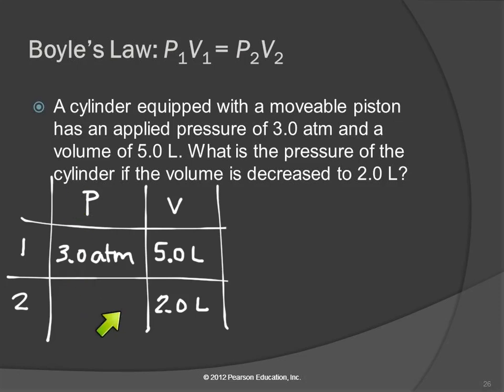This is column P, row 2. We're going to call that P2. So we take our information and we organize it, and now we're going to use the equation to solve for P2. So we write down Boyle's law, P1 V1 equals P2 V2. And what we need to do is rearrange this equation so that we can get P2 by itself. This is where the algebra comes in.